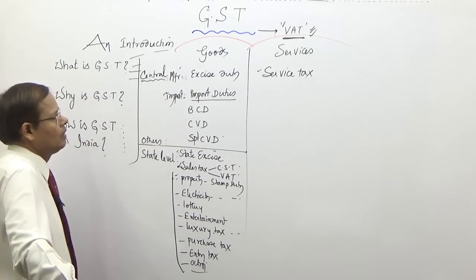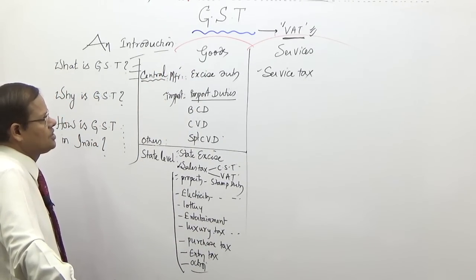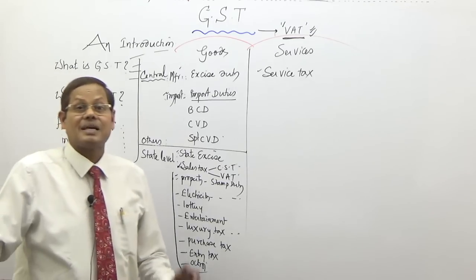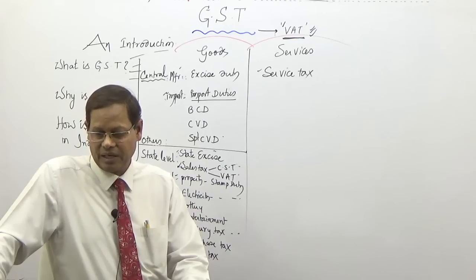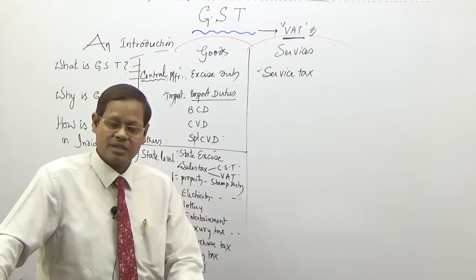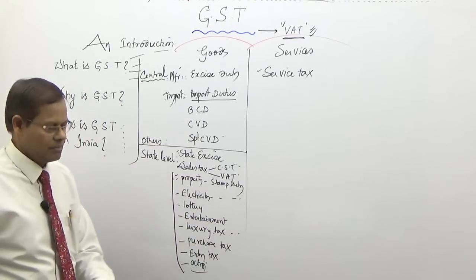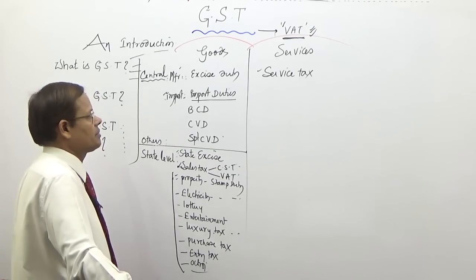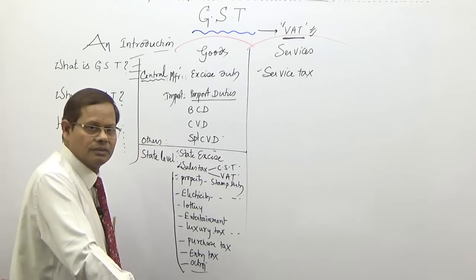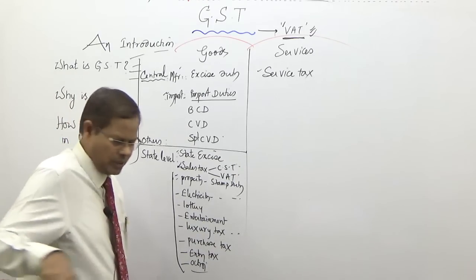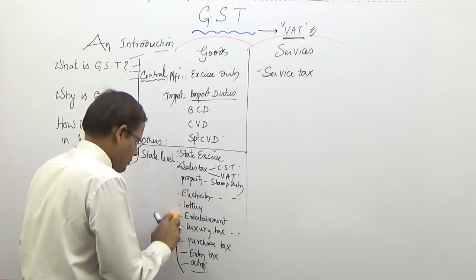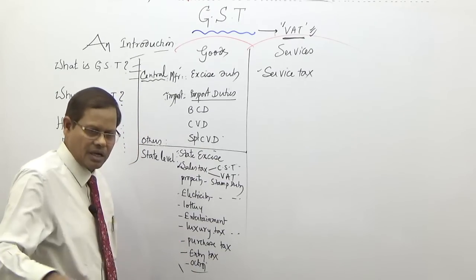So now we have GST payable on supply, and supply has been defined. What is supply and what is not supply has been very clearly defined. Of course, it's a very big concept requiring a lot of modifications in future to come. So see, look at this. These are the things we have done now under GST.